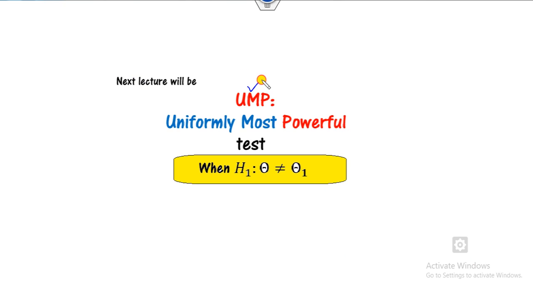In the next lecture, we will explain what the uniformly most powerful test is. This test is applicable when your H1 is in not equal to form, or greater than or less than form, that is, not in the simple form.